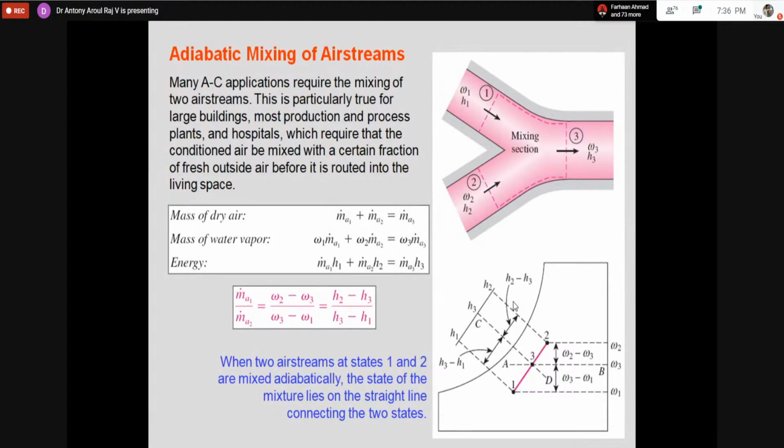I'm not going to discuss all these things. What we have to do is think that there is one condition, condition 1, and another condition, condition 2, and both are mixing. When both are mixing, what is happening? I'm getting a third condition. We are interested in noting what is H3 and what is omega 3, the specific humidity 3.